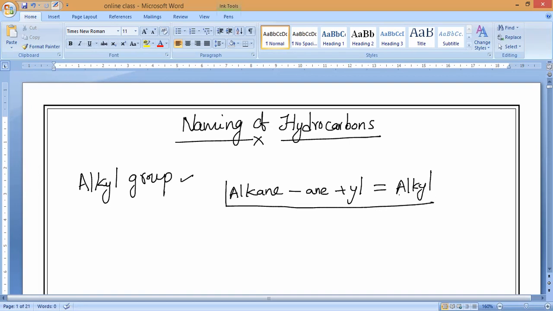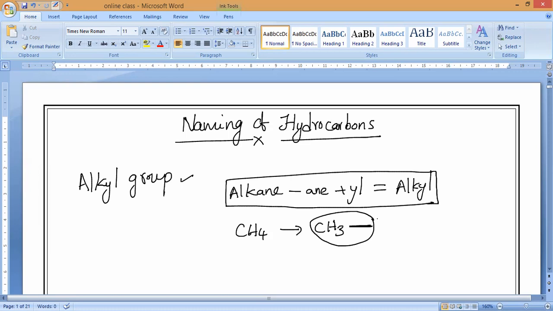Now we have different kinds of examples of alkyl groups. For example, if you remove one hydrogen from methane, it turns into CH3 dash. The dash indicates that one free electron is present. This is called a methyl group.